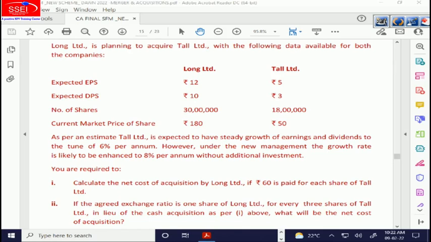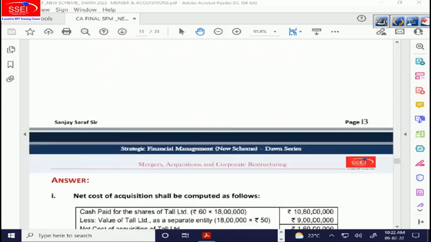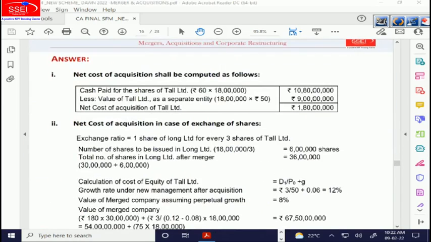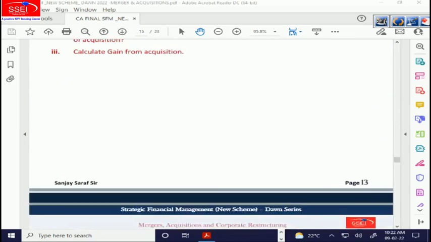For the first part, we don't have to value anything, no synergy, no nothing, because it's a cash deal. So how much extra are you paying to the other company? You are paying 60, the price is 50, you are paying 10 extra into 18. 180 lakhs will be the answer, no matter what stupidity they might have done. Yes, 180 lakhs is the answer.